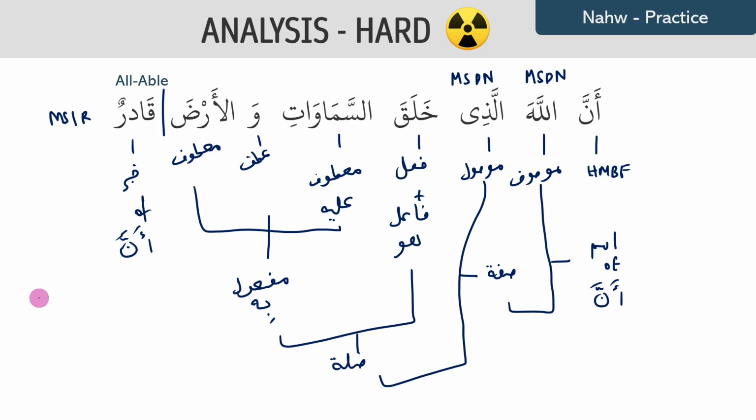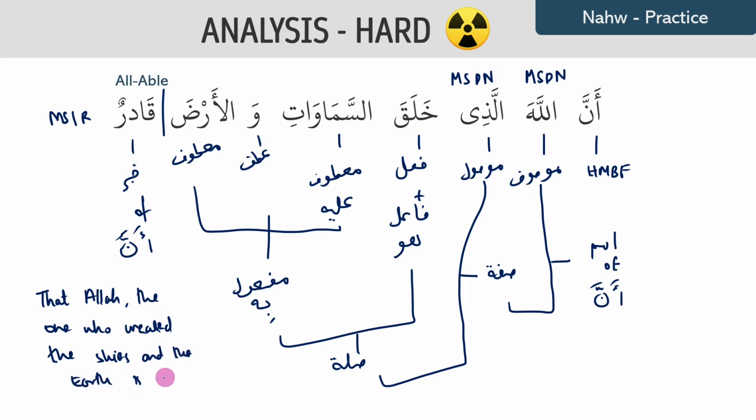So when we translate this, we would say that Allah, the one who created the skies, because samawat is the plural for sky, and the earth, is all able.